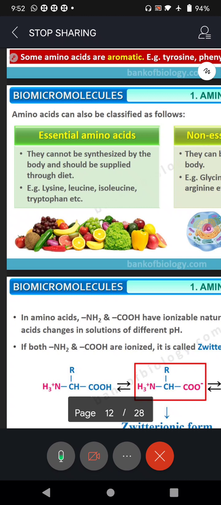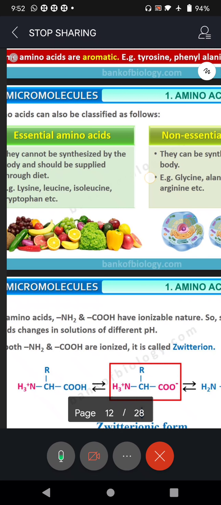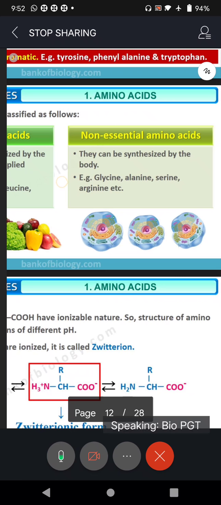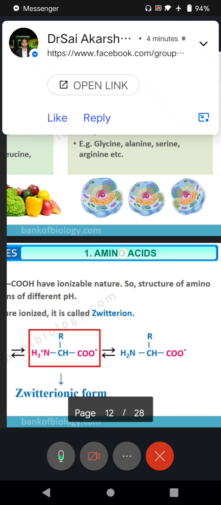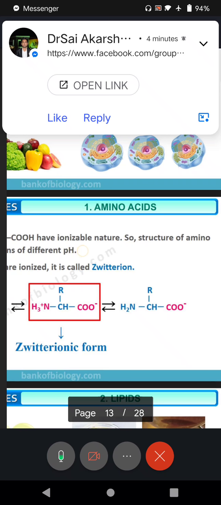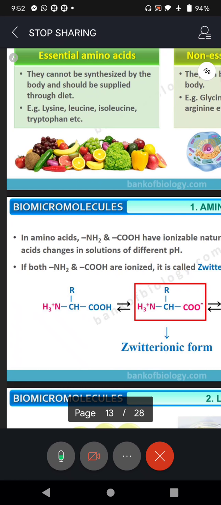So essential amino acids are to be taken through our diet. Example lysine, isoleucine and tryptophan. You can remember at least one or two amino acids. And non-essential, they can be synthesized by our body. So our body has got the ability to synthesize these amino acids such as glycine, alanine, serine, arginine. So only showing you in the picture itself, right? So there is no problem with this. Our body can prepare them itself, right?